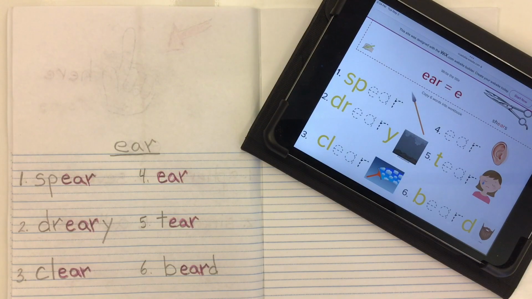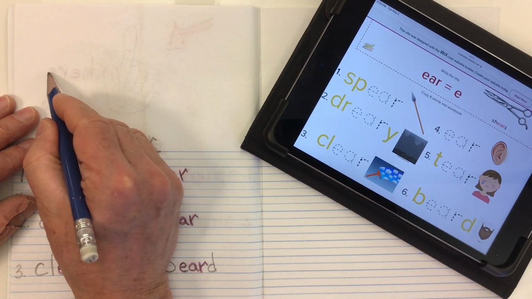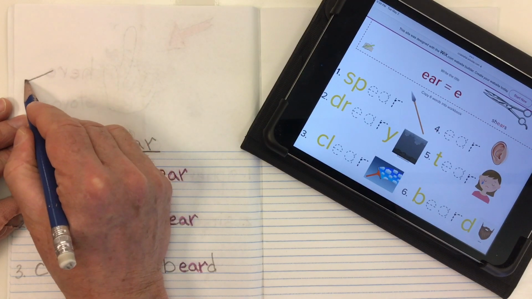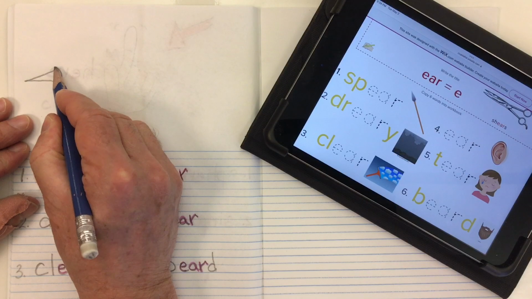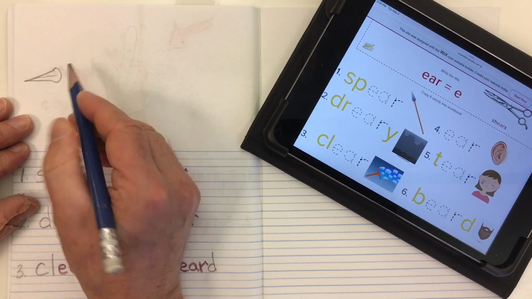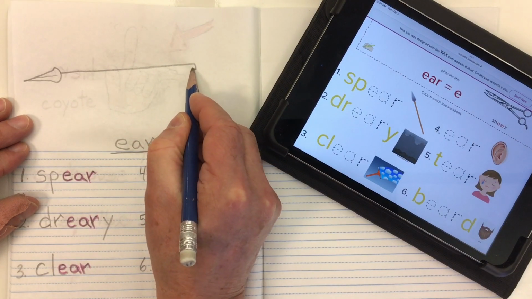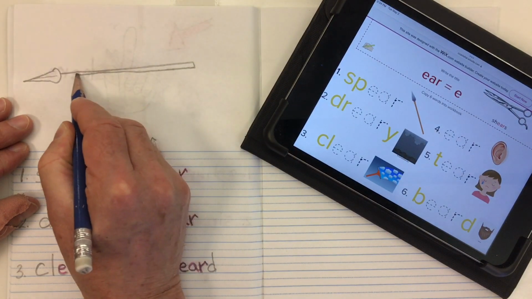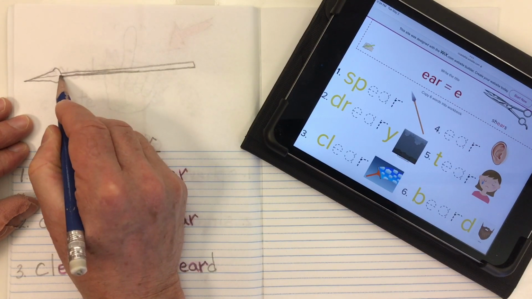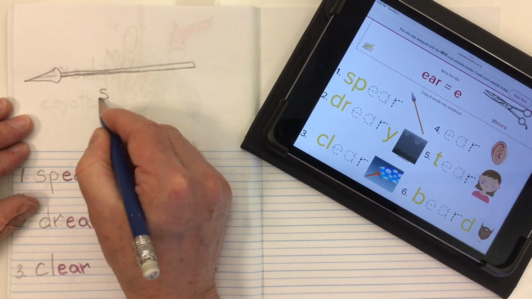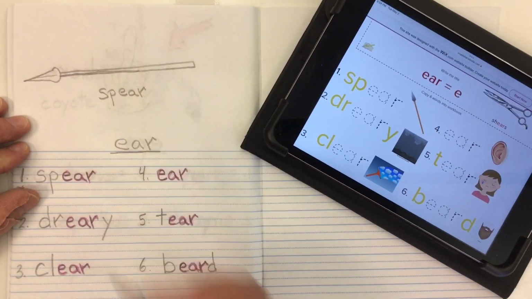Now I just need to draw a picture of something. I think I'm going to draw a picture of a spear. So I'm going to give my spear a nice sharp pointy part in the front. It'll be attached to a long pole that it would be thrown with. We're going to label that ear, and we'll add some color to it as well.